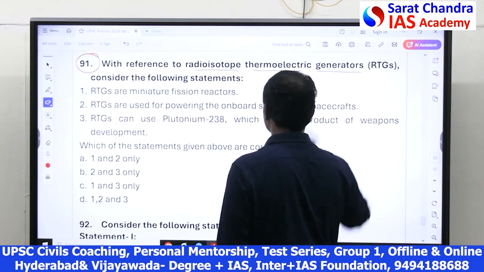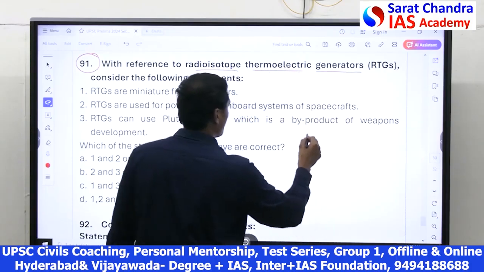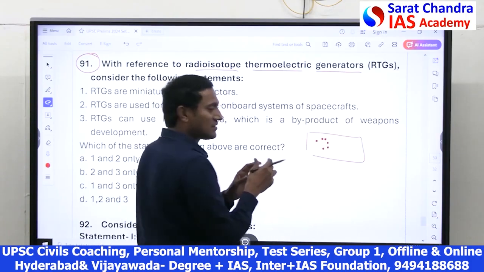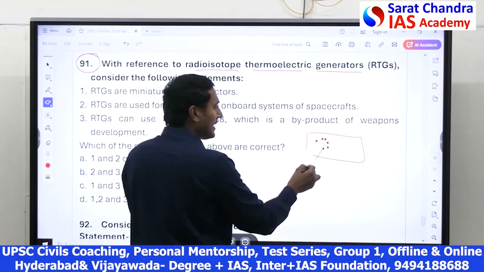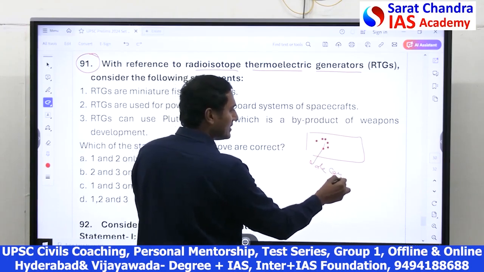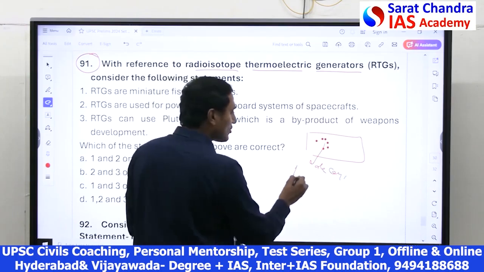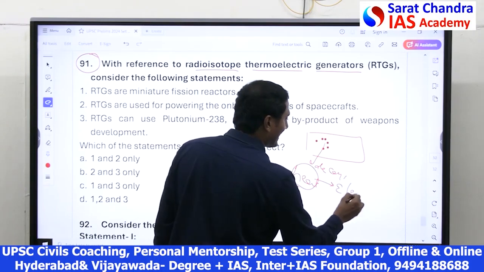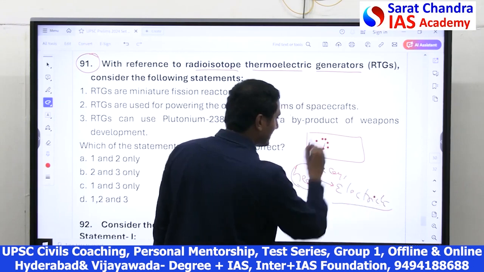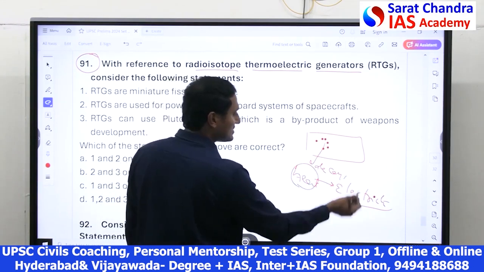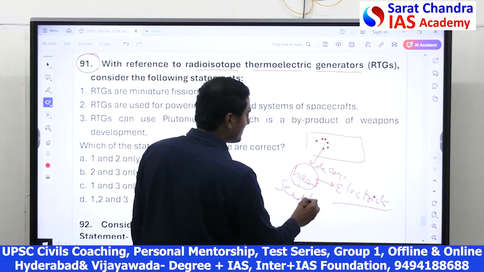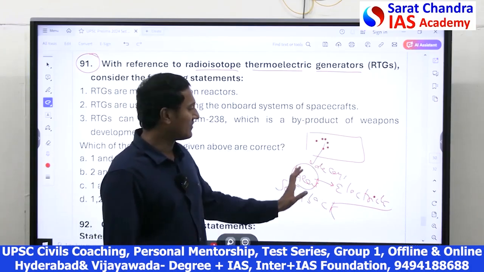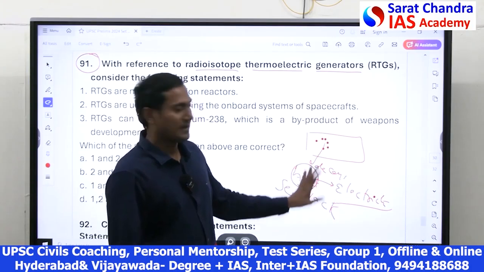radioisotope thermoelectric generators. So what are they? Basically, they are like a battery system inside which there is radioactive material. As the radioactive material decays, it releases a lot of heat. This heat is converted into electricity. That means the heat is used for electricity through the thermoelectric effect. So the radioactive material during its decay releases a lot of heat that converts into electricity by the thermoelectric effect. Hence, there is